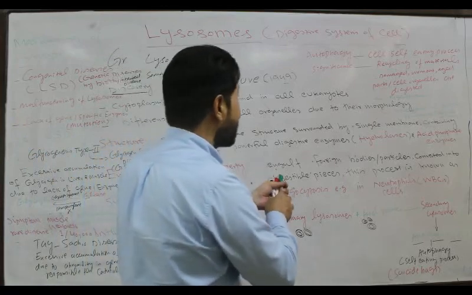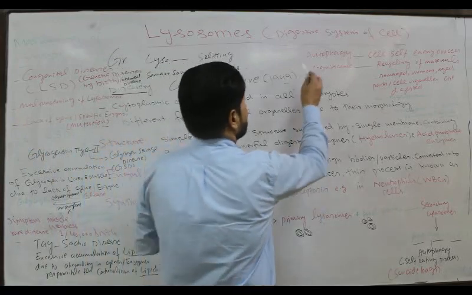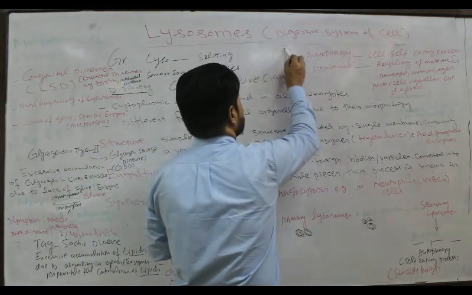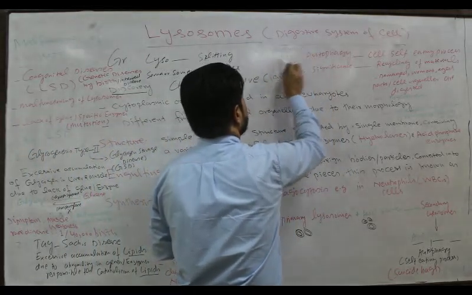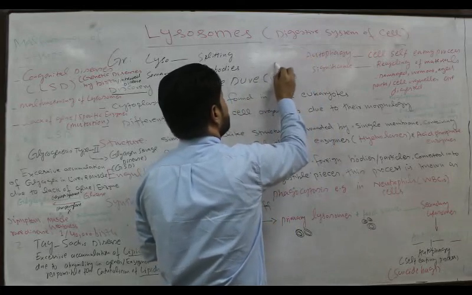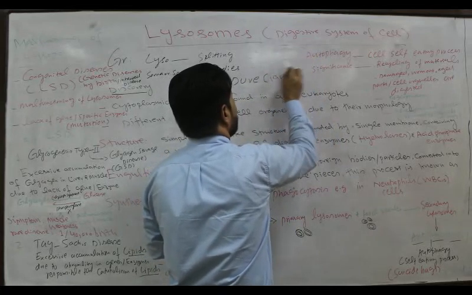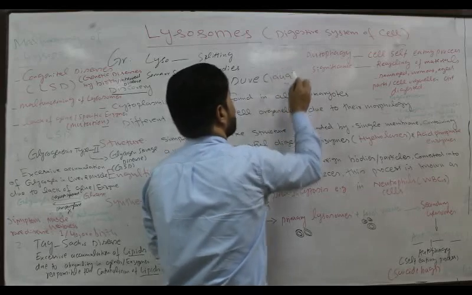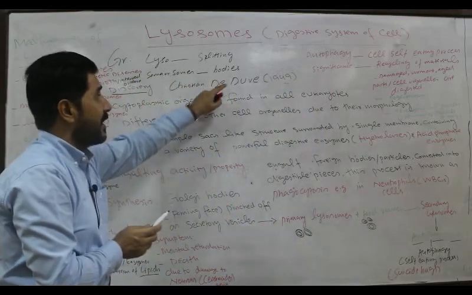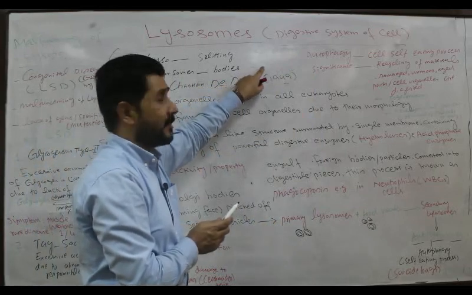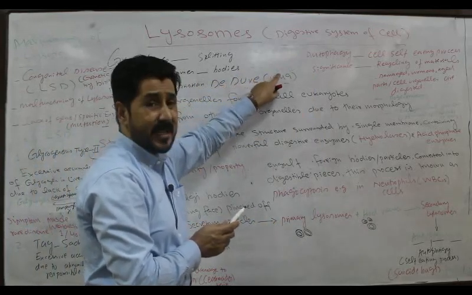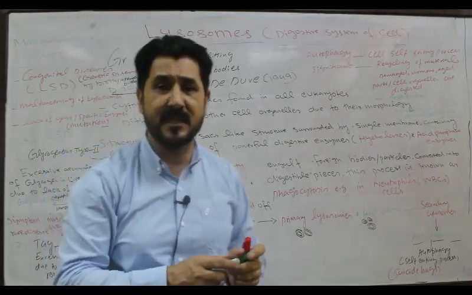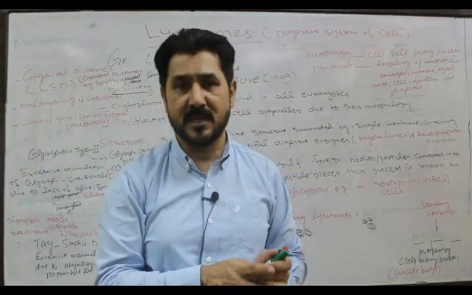Because of this property, the lysosomes are also called scavengers, that is cleaners, or purifiers, because they help in cleaning the environment of the cell. They purify the inside environment of the cell, but this occurs in the normal process.